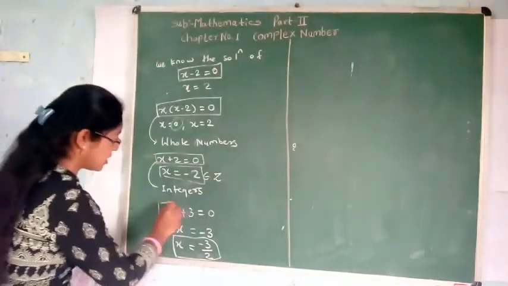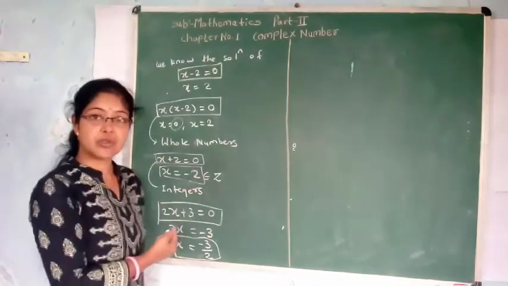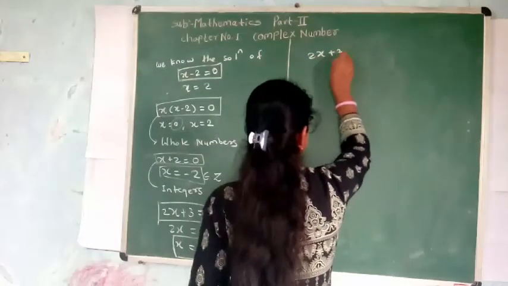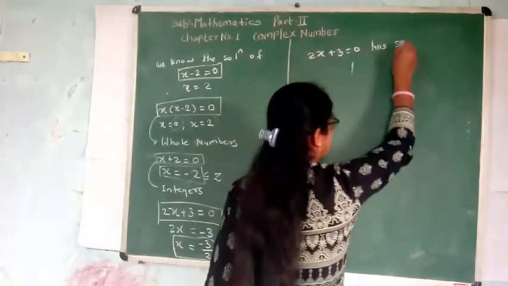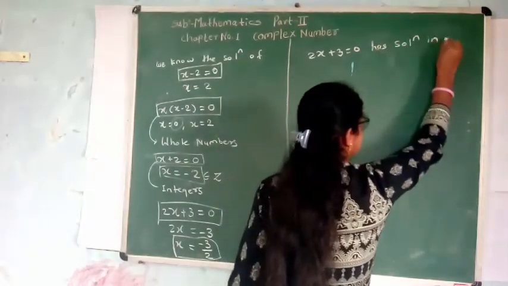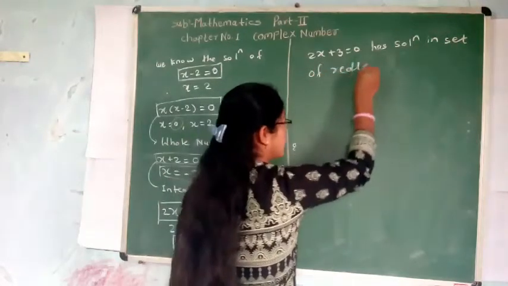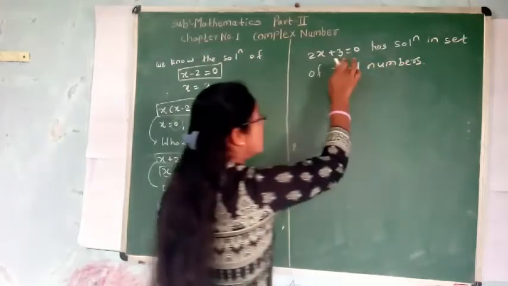This equation 2x plus 3 is equal to 0 has solution in the set of real numbers. This equation has solution in real numbers.